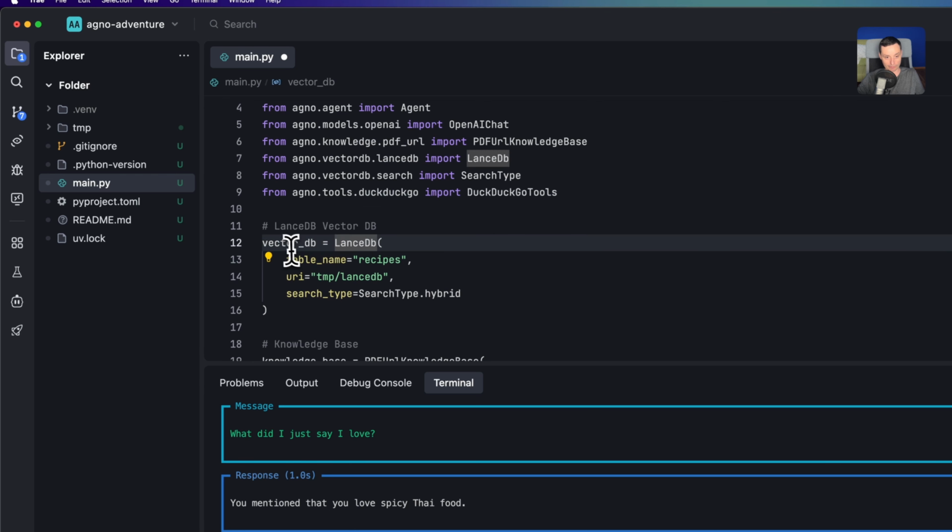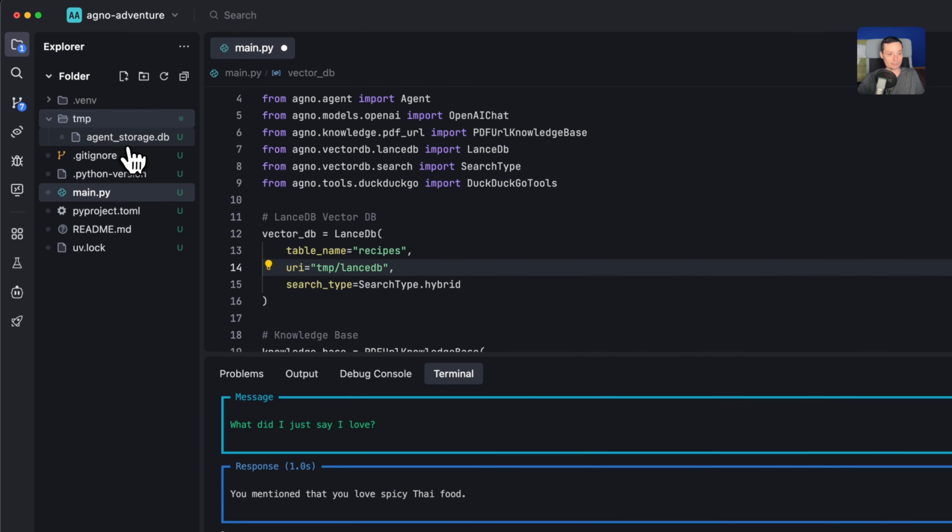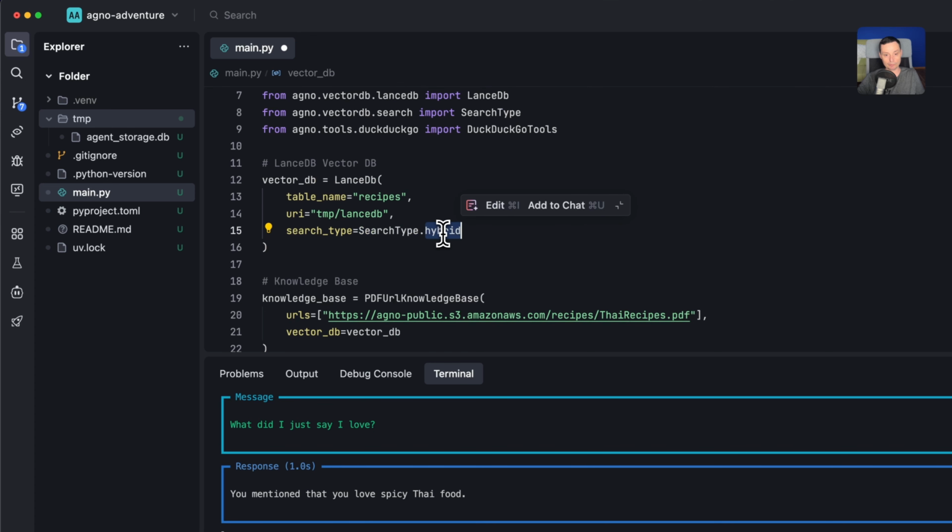And in here I have the vector database that is created. You see the LanceDB, and I've created the table, and here is where it will be stored. It will be stored in tmp/lancedb. You see that I have the tmp in here. I have the agent storage DB that is for the memory. It will create the LanceDB one, and in here you have the search type, which will be hybrid. So you have multiple search types. Basically, this is searching also after keywords and things like that. Again, you can check their documentation to see all the parameters, but this makes the search better. That's why I'm using hybrid.